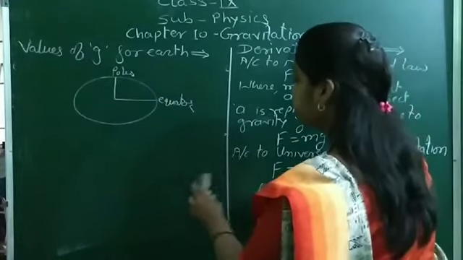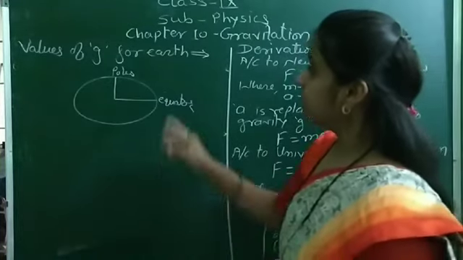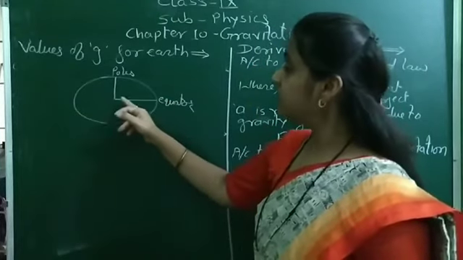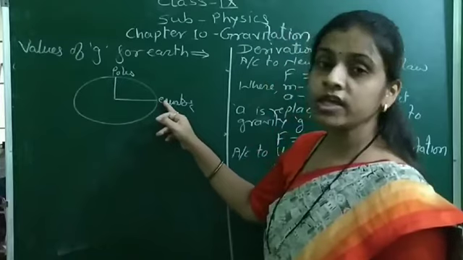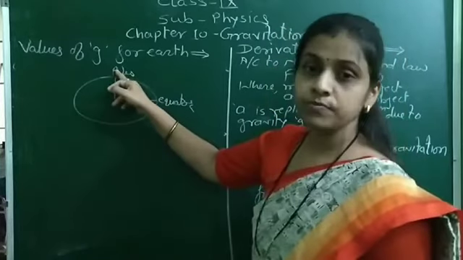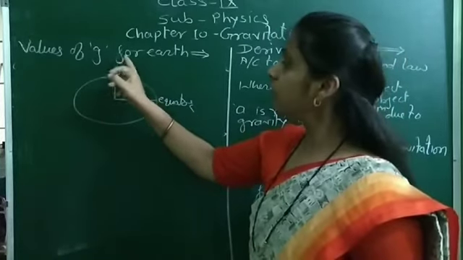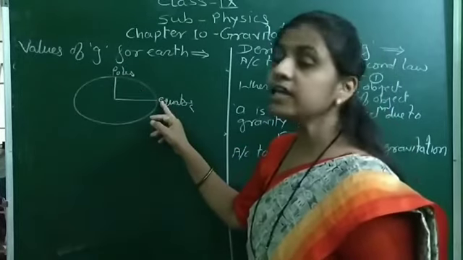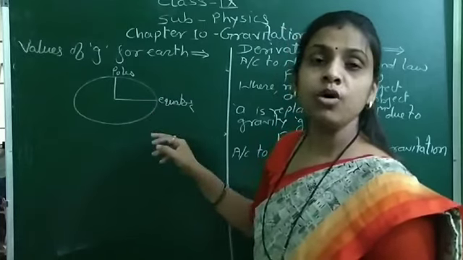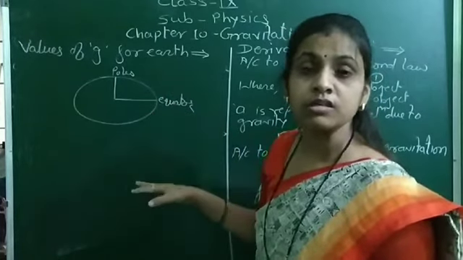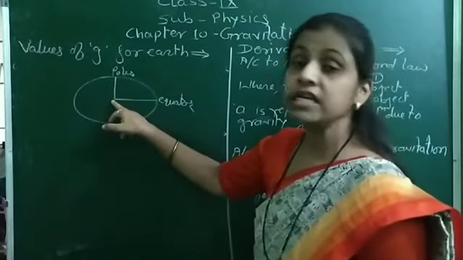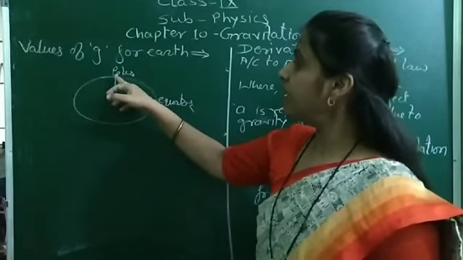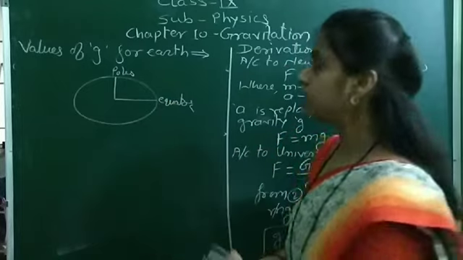So according to this relation, as the shape of the Earth is elliptical, that is, the radius of the Earth is more along the equator and less at the poles, the value of g at the pole is different, the value of g at the equator is different, the value of g on the Earth's surface is different, and the value of g at the center is different. So we will see what is the value of g along the poles, the equator, or on the surface.